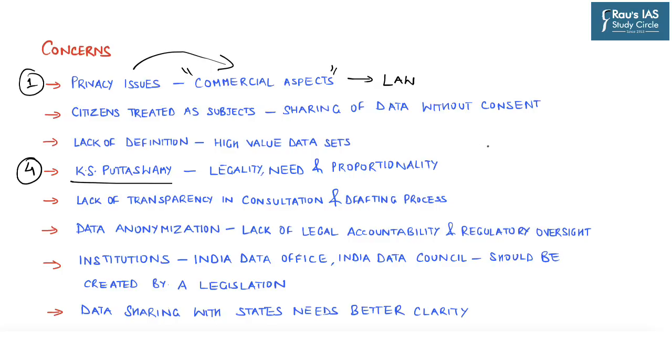Now talking about privacy issues, let's also discuss the K.S. Puttaswamy judgment, which categorized that privacy is a core part of Article 21 of the Indian Constitution, which protects life and personal liberty. Now this judgment also highlighted that the state can intervene into the privacy issues of an individual if it fulfills the aspects of legality, need and proportionality. So it has to be seen whether this policy fulfills these three criteria which have been provided under the K.S. Puttaswamy judgment on right to privacy.